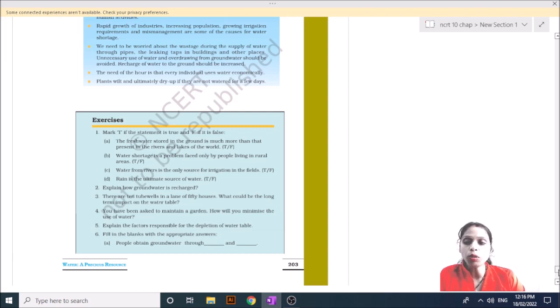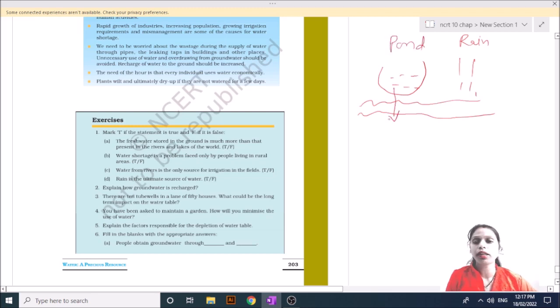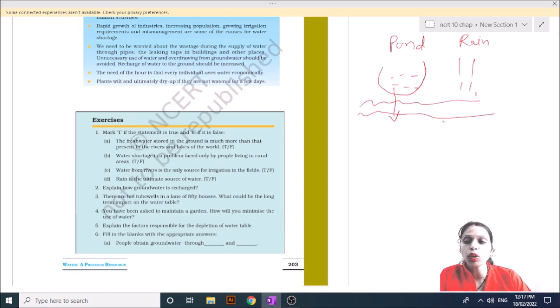Explain how groundwater is recharged by seepage. This is the ground, and when water is here in a pond and through rain, the water seeps. The water starts to seep here, and it recharges the groundwater. There are 10 tubewells in a lane of 50 houses. What could be the long-term effect on the water table? It will cause depletion of the water table there.